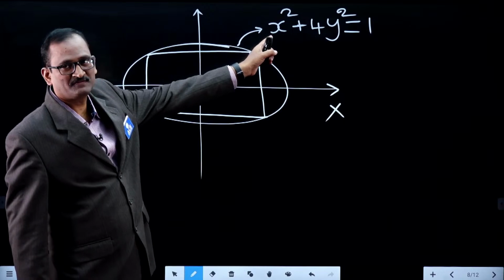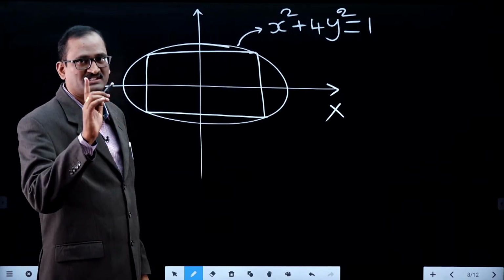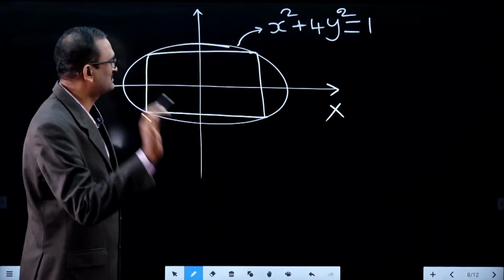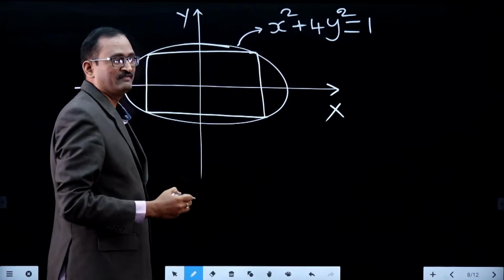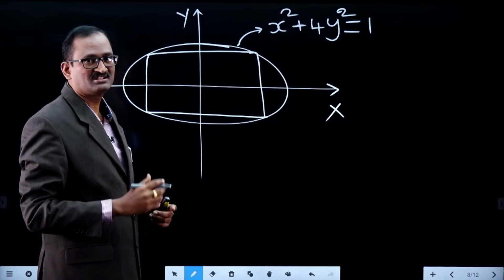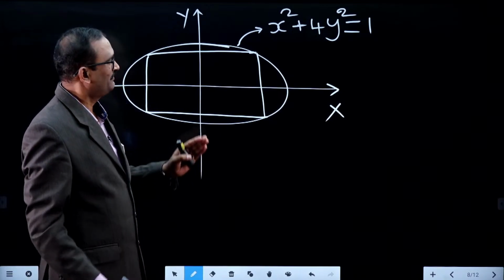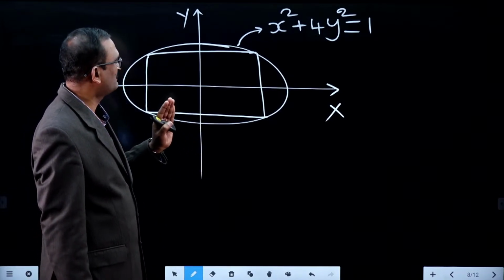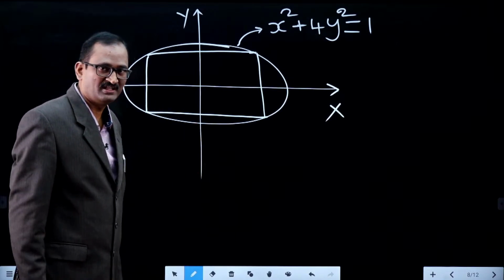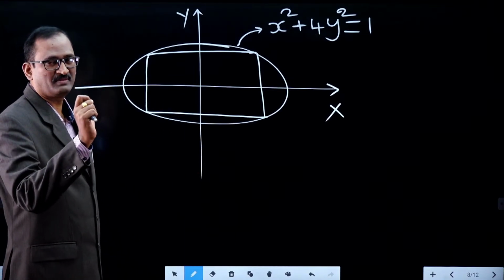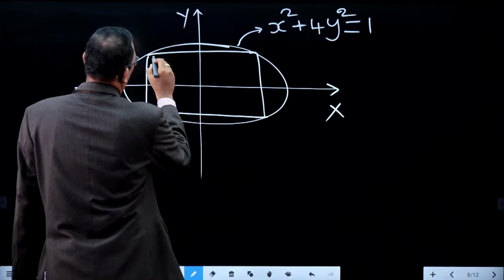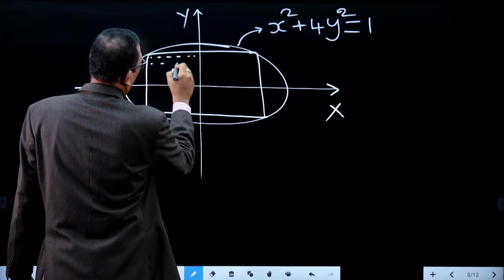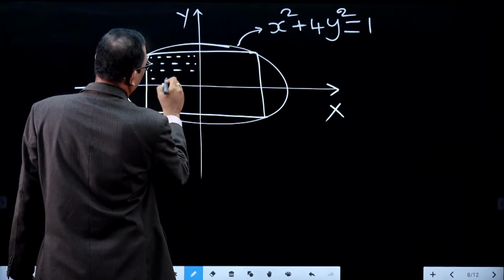If even powers of x are there, then the curve is symmetrical about the y-axis. If even powers of y terms are there, it is symmetrical about the x-axis. We have even powers of x as well as even powers of y. Therefore, it is symmetrical about the x-axis as well as the y-axis. Therefore, each and every quadrant area is the same.